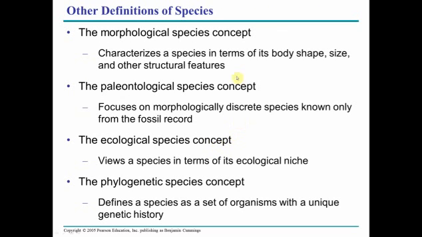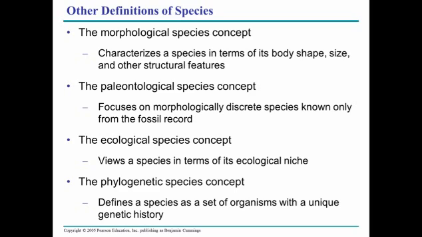There's other species concepts. There's the morphological species concept, where they're different just based on how they look. Paleontological, this is based on the fossil record. We do use this fairly frequently with fossils. They're known based on their morphological differences in the fossil record, so we say they are paleontologically different. And quite often they'll be reevaluated and they may merge into one, such as when you were kids, the Brontosaurus existed, and today the Brontosaurus doesn't exist.